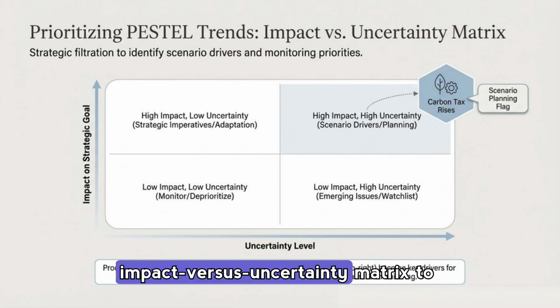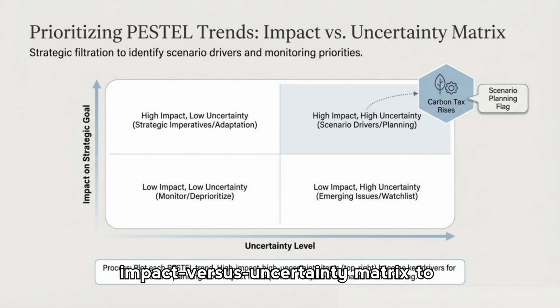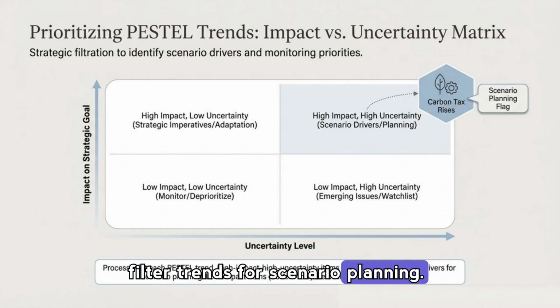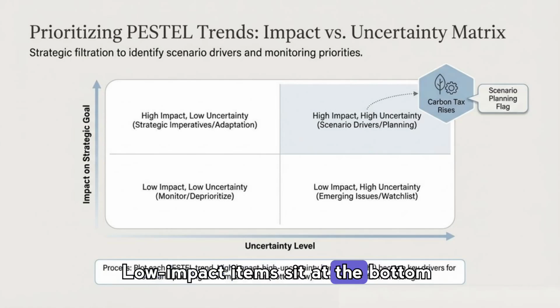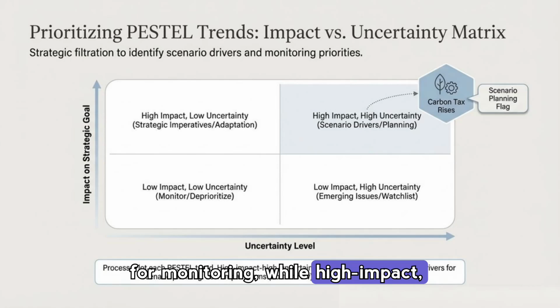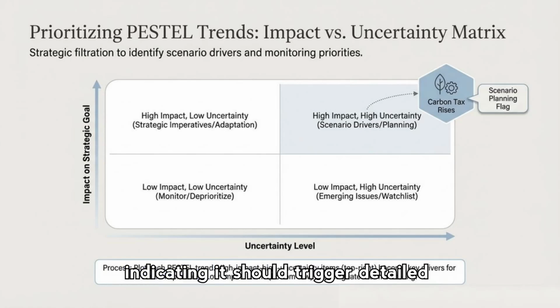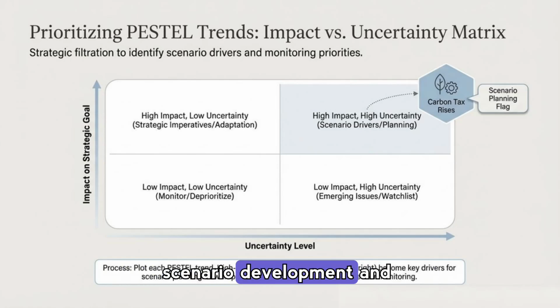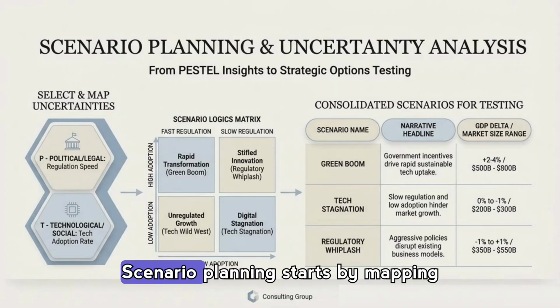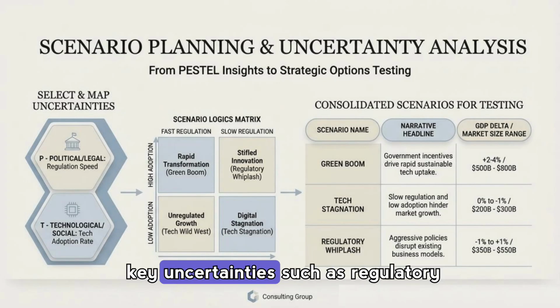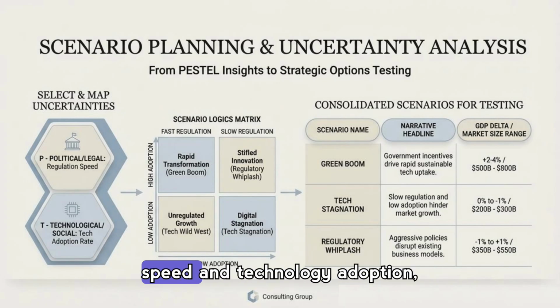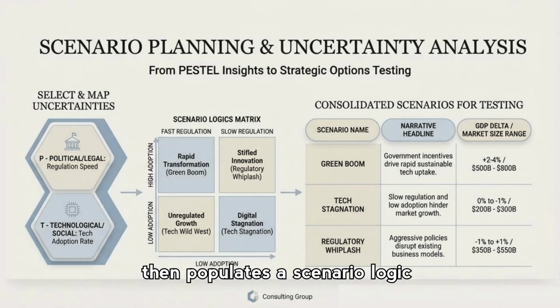Prioritization uses an impact versus uncertainty matrix to filter trends for scenario planning. Low-impact items sit at the bottom for monitoring, while high-impact, high-uncertainty trends become scenario drivers to plan around. The graphic flags an example like a rising carbon tax in the top right, indicating it should trigger detailed scenario development and monitoring.